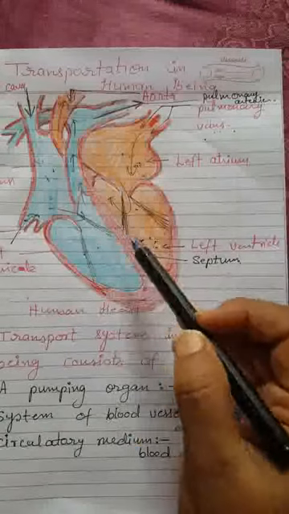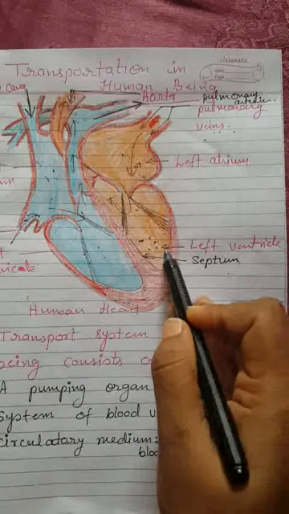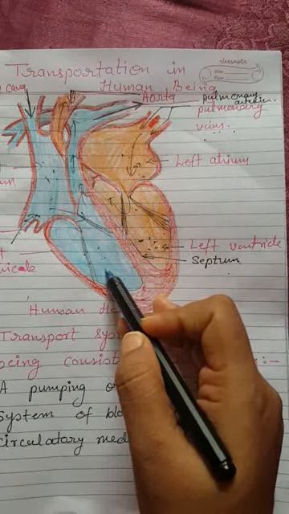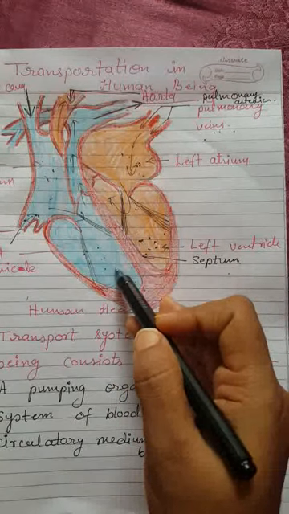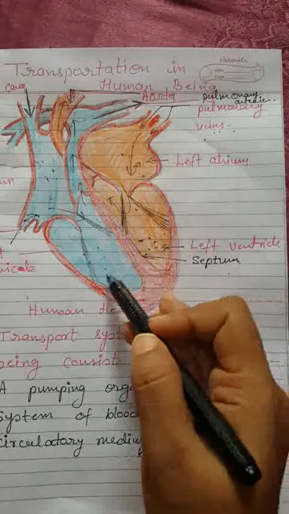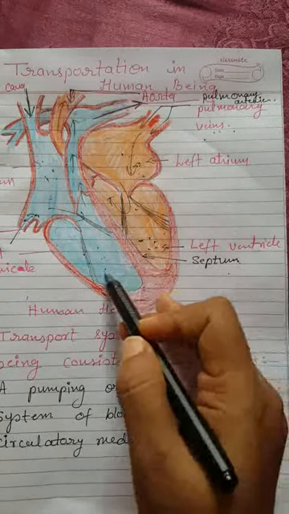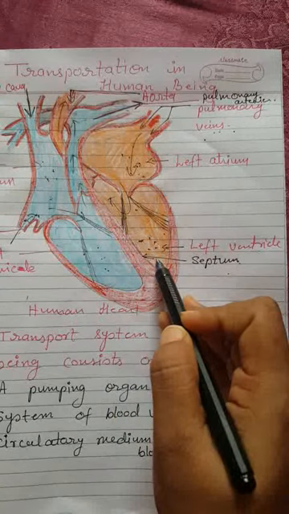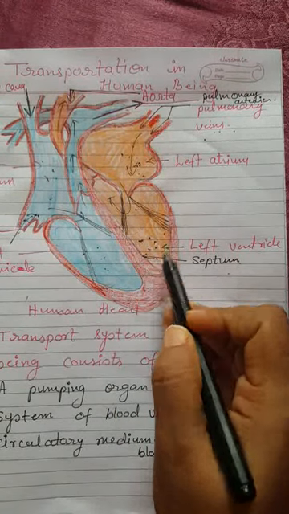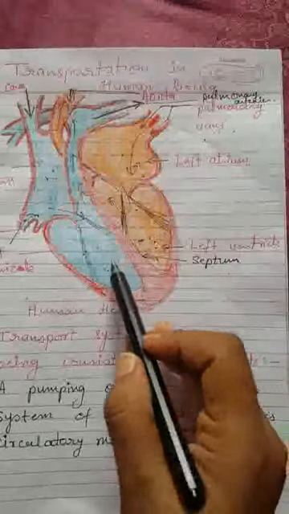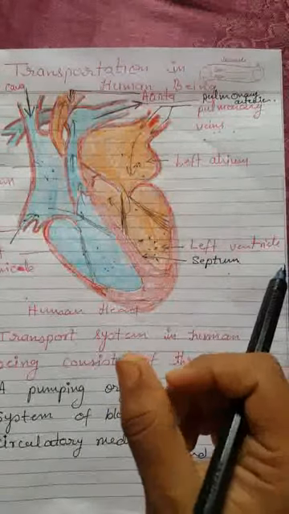Because the ventricles, either left ventricle or right ventricle, have to pump blood into various organs, various tissues, various cells of the body, they have thicker muscular walls than the atria. These two ventricles have thicker walls.